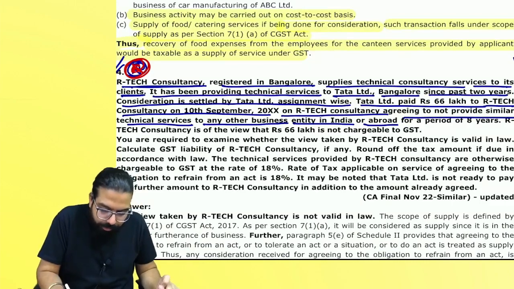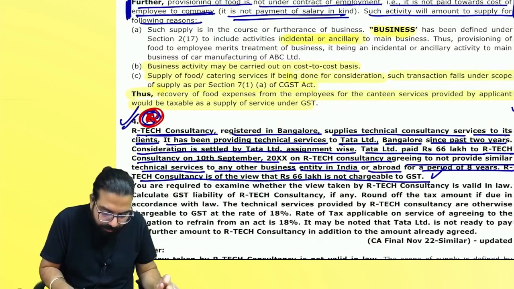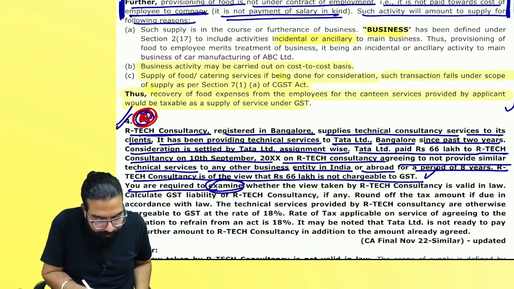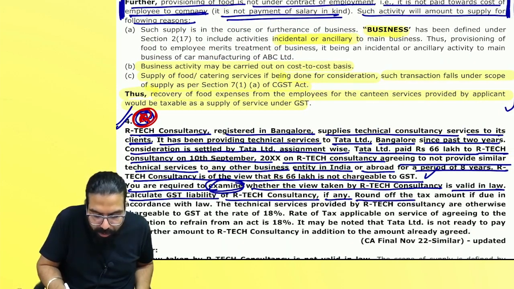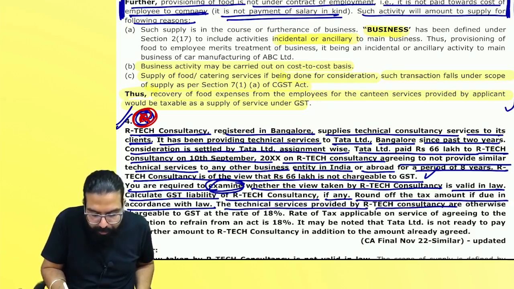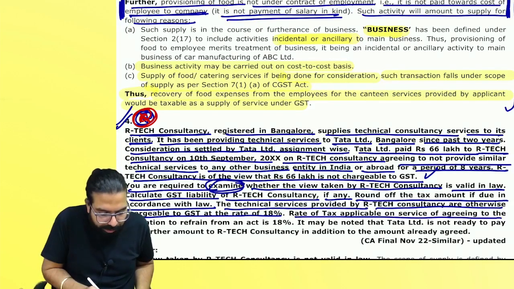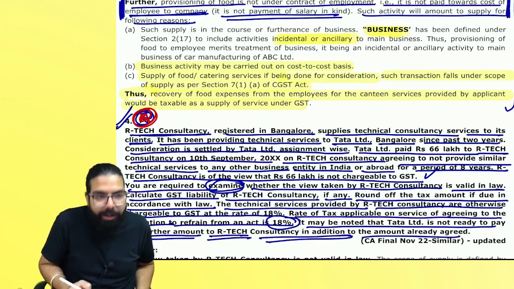Then it says, Artec consultancy is of the view that 66 lakh is not chargeable to GST. You are required to examine whether the view taken by Artec is valid, calculate the GST liability of Artec consultancy if any, round off the tax amount if due in accordance. The technical services provided by Artec are otherwise chargeable at the rate of 18%, and rate of tax on agreeing to the obligation to refrain from an act is also how much, everyone? It may be noted that Tata is not ready to pay any amount to Artec consultancy in addition to the amount already agreed.